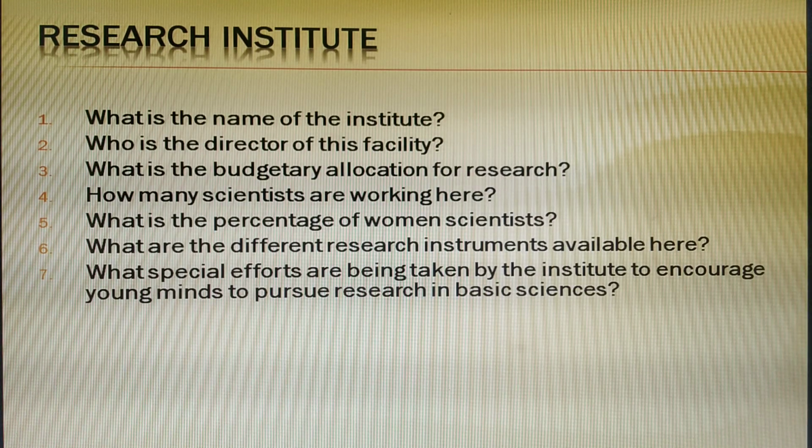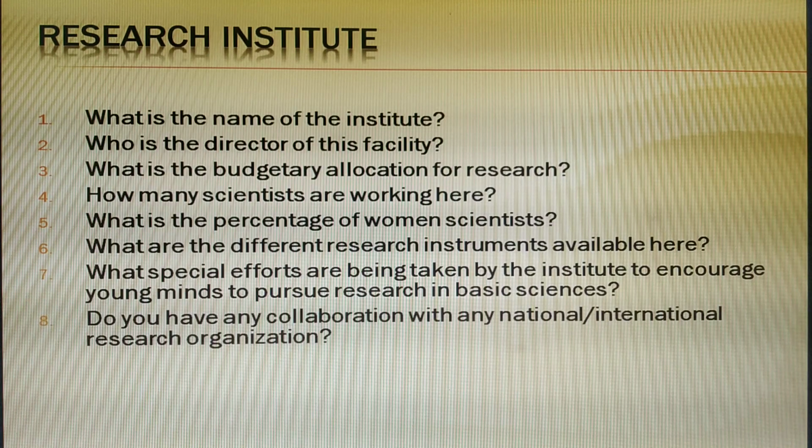Now, this question may look a little lengthy, but see, these two words are very important: young minds and research in basic science. It is very important that young people should come forward and take part in research, and that too in basic sciences. Now, this will help to bring the majority of the people, millions of people, out of poverty, and improve their standard of living. So young people should come in the research field.